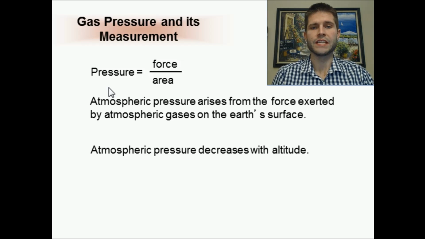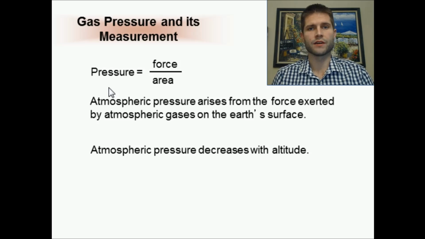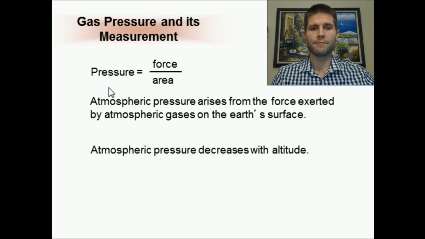Atmospheric pressure decreases with altitude. You all know that I'm from Colorado. When I bake, let's say, brownies up in Colorado, it's different. I have to use a different setting on my oven and I have to use a different recipe than when I'm down here in Ohio. It's because our atmospheric pressures are significantly different.